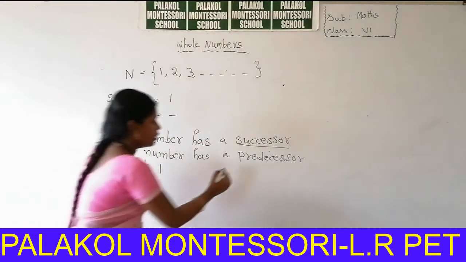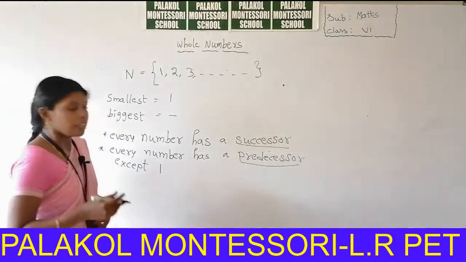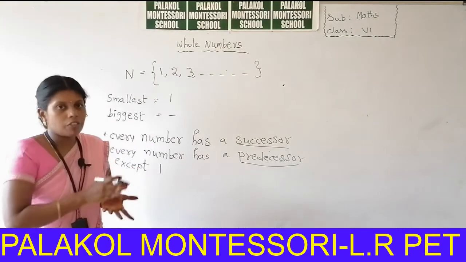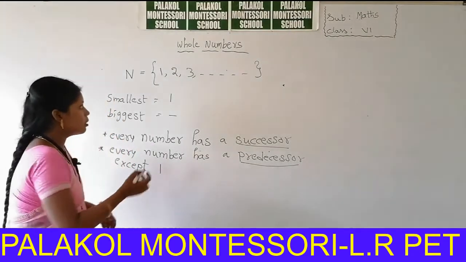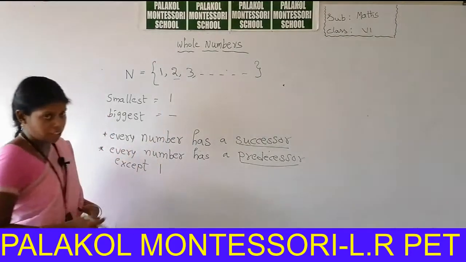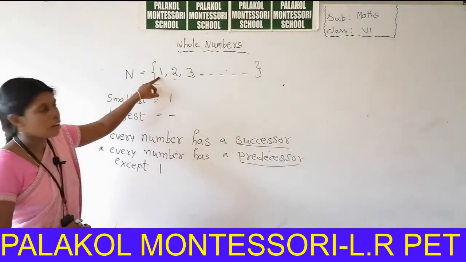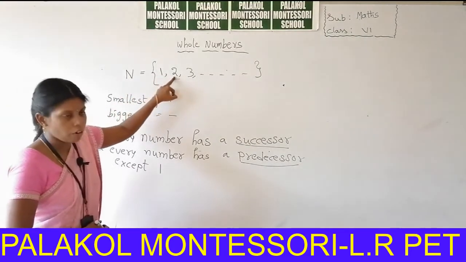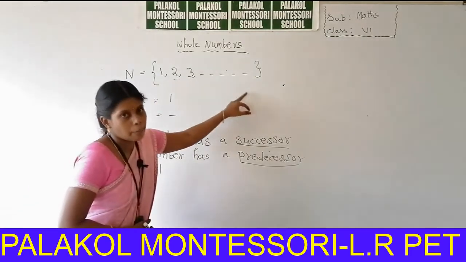First, what is meant by predecessor? The predecessor means the number that comes before that number. For example, take 2. What is the predecessor of 2? What is the number before it? 1. 1 is the predecessor of 2. So except 1, the remaining numbers have a predecessor.